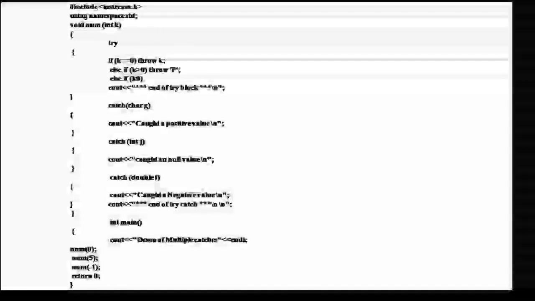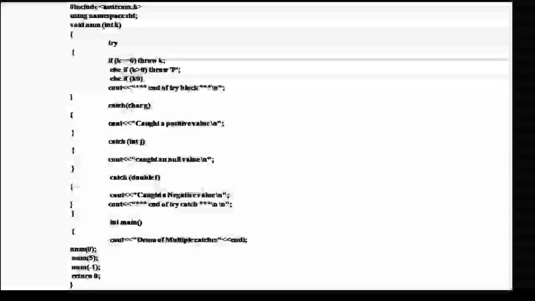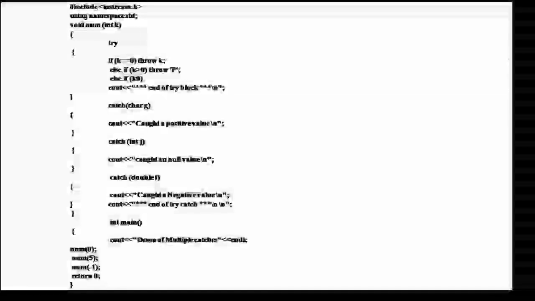You can go to another program. Write a C++ program: catch multiple exceptions.